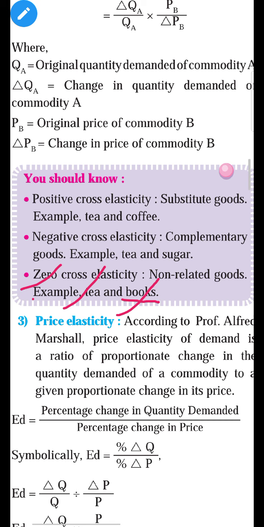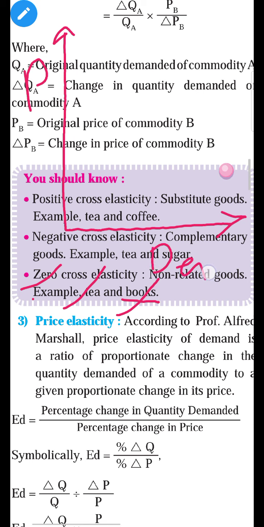Let us see it with the diagrammatic representation. Again, it is a rough diagram, students, you just understand. So price on the y-axis, demand on the x-axis, and which goods? It is a non-related good. So we will write the price of tea on the y-axis and the demand for books on the x-axis. So what happened? We will take the demand as a vertical line.